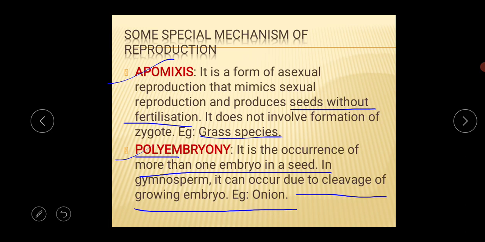From this slide especially, this type of question may come: why are farmers preferring apomictic seed? I think you can write all those answers. Or what is the meaning of polyembryony, what is the meaning of apomixis, what is the meaning of parthenocarpy, what is the meaning of a parthenocarpic fruit, what is the basic difference between a true fruit and a false fruit. All those things I think you can write if you go through this video properly.